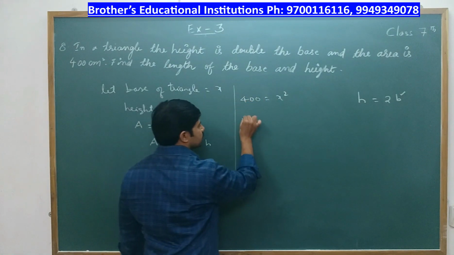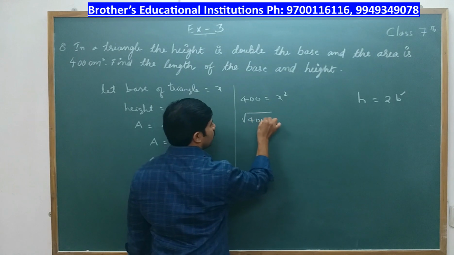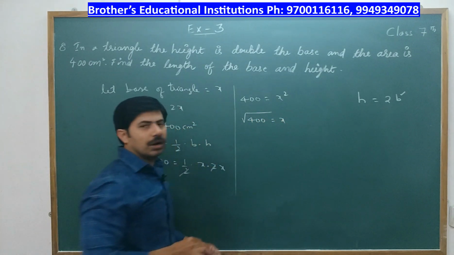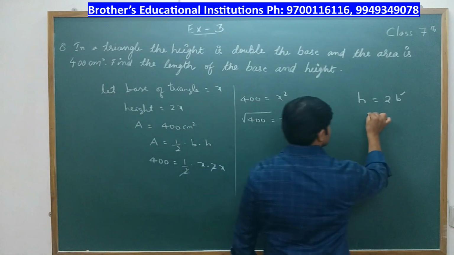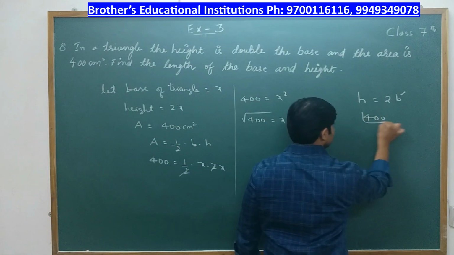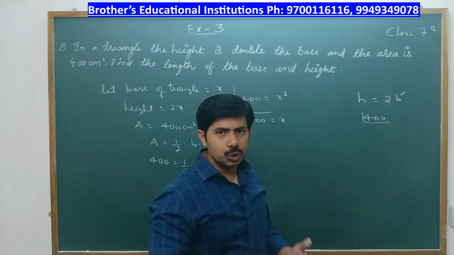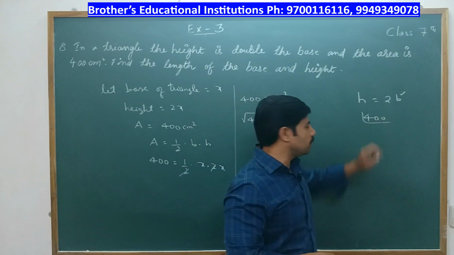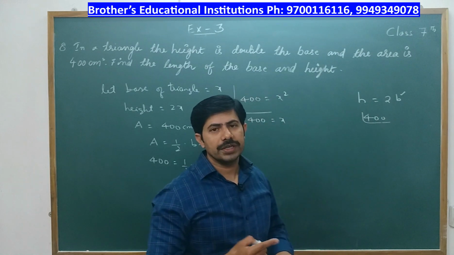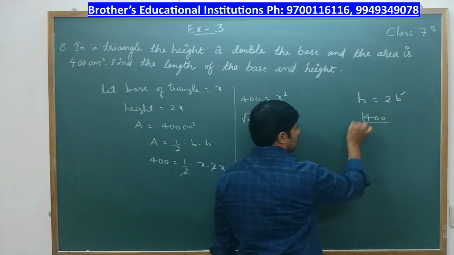So we can write like this, under root of 400 is equal to x. So now we'll find out square root of 400 using prime factorization method. So 400. So we can take 5 or 2. Since we have 0 in the ones place, we can start with 2 or we can start with 5. So what I'll do is I'll start with 5.